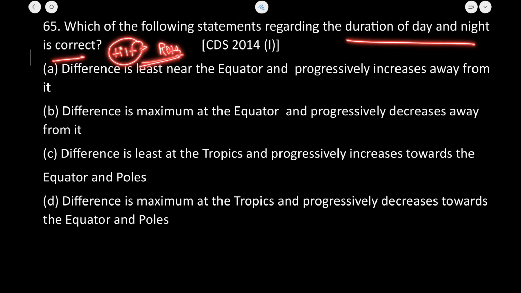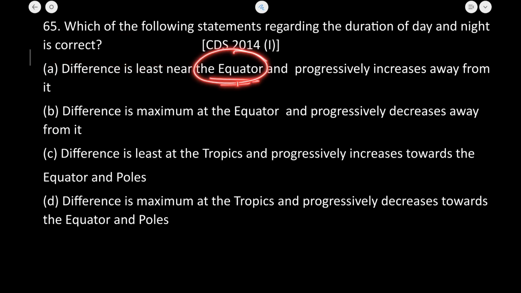Now if I talk about the equator, the equator is located at 0 degree latitude. The difference between day and night duration is relatively small throughout the year because the equator receives nearly equal amounts of sunlight.